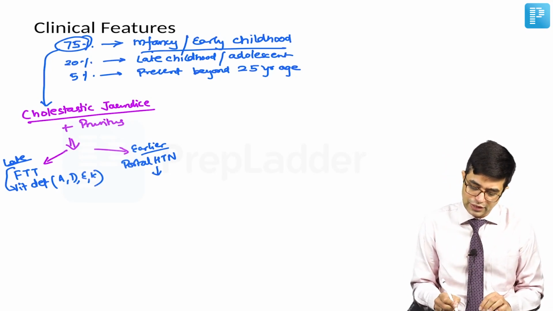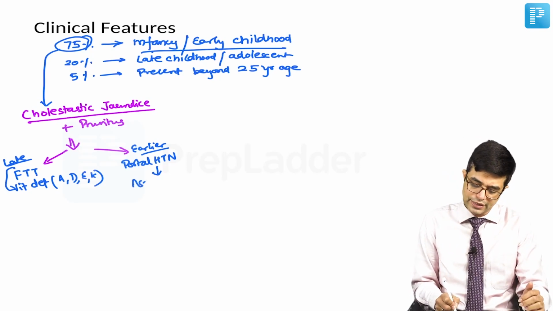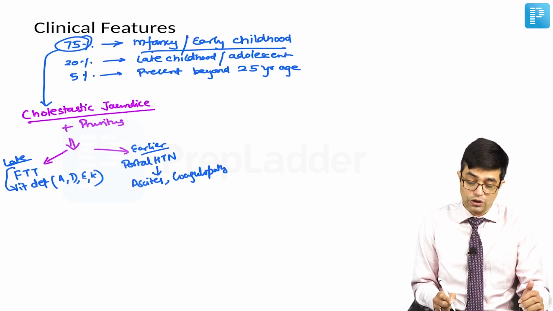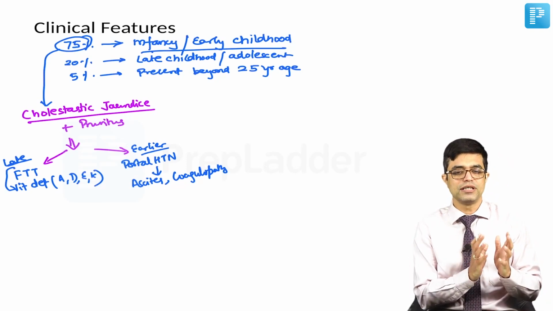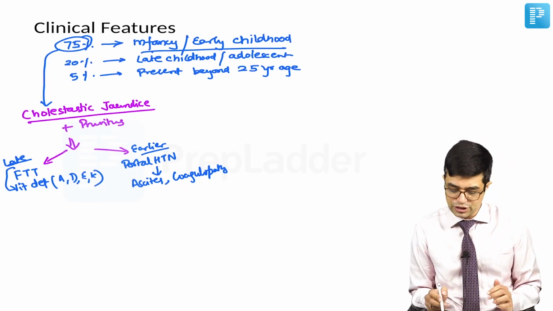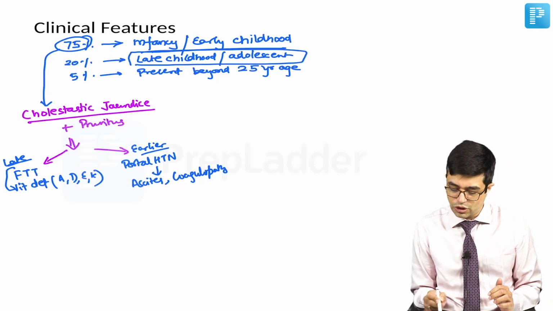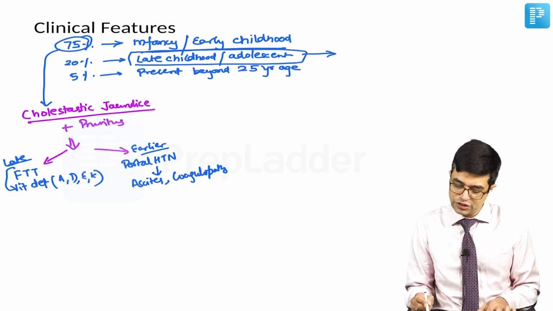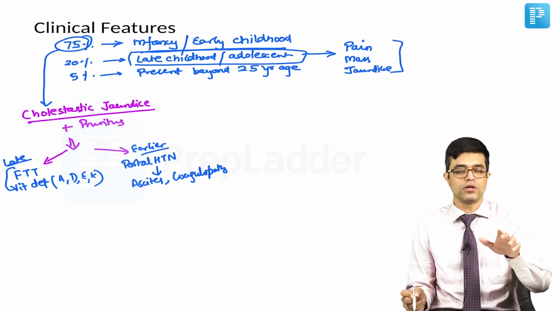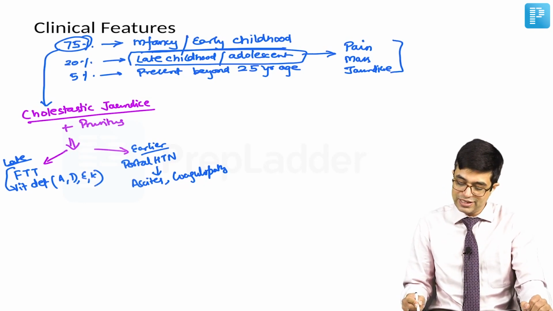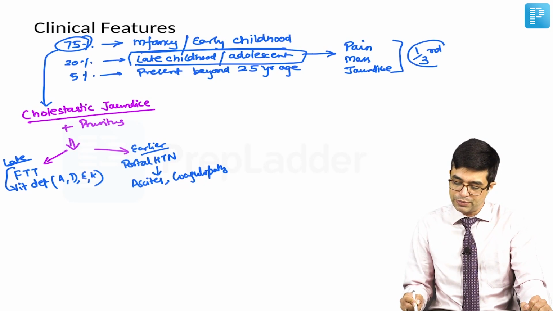So portal hypertension will lead to all those things which you read, like ascites, there may be coagulopathy, there may be acute liver failure or chronic liver failure, eventually the patient requiring liver transplant. So this is the presentation in the majority of these children. In children who present late or in the adolescent period, they will have the presentation in the form of pain, mass and jaundice. This was the original triad proposed when choledochal cysts were first described, but it is normally seen in only about 1/3 of the patients.